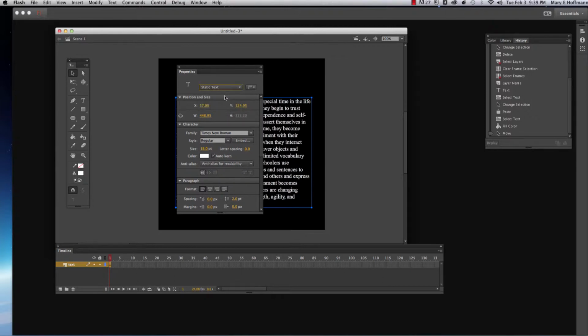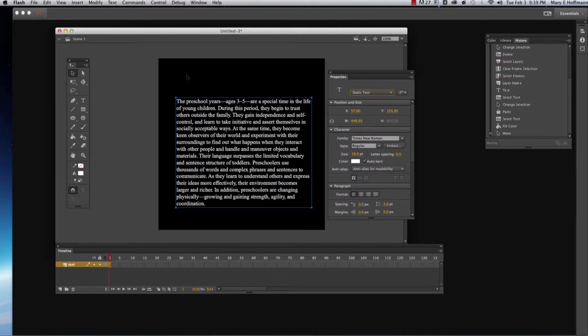So I made a new file. I'm going to move this over here. It's ActionScript 3, and I made a layer in my timeline down here for the text, as you can see. I selected static text because that's what I'm working with, and I just copied and pasted this into my little text box here.